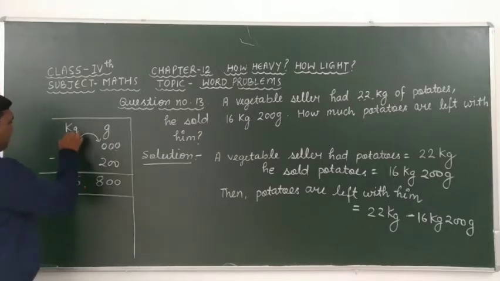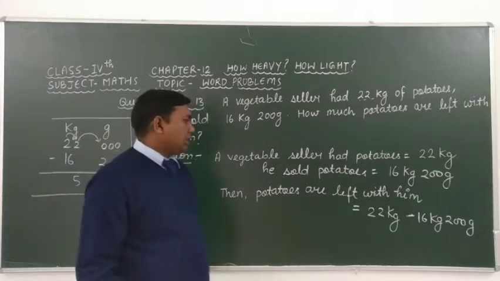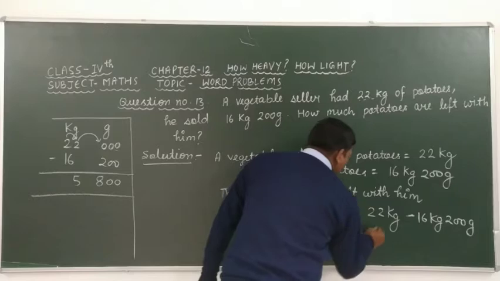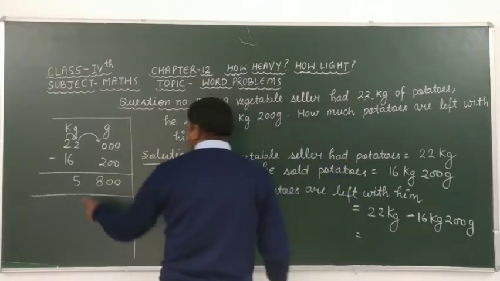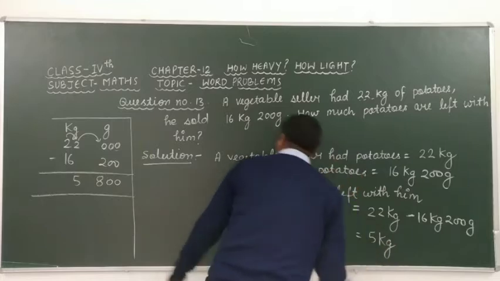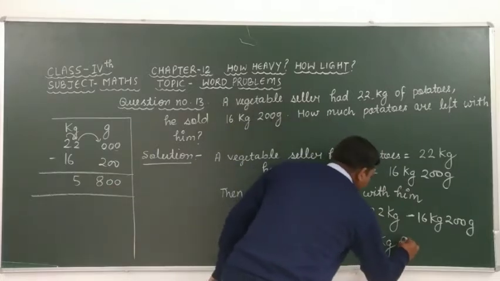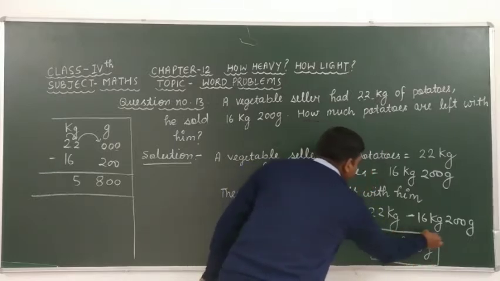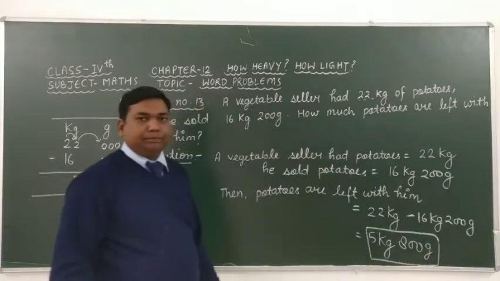So 5 kilogram and 800 gram of potatoes are left with him.